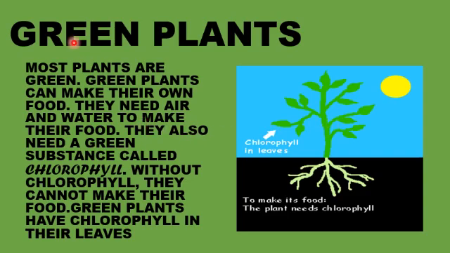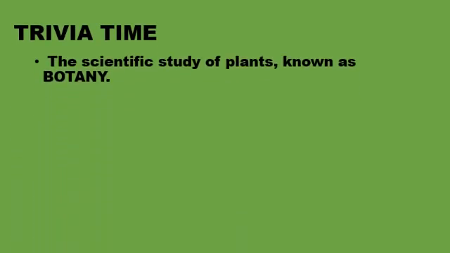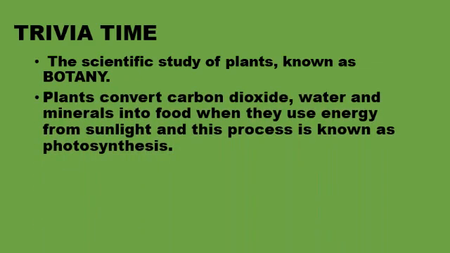Green plants can make their food. Let's start trivia time. There is a little bit of information about plants. The scientific study of plants is known as botany. Plants convert carbon dioxide, water, and minerals into food when they use energy from sunlight, and this process is known as photosynthesis.